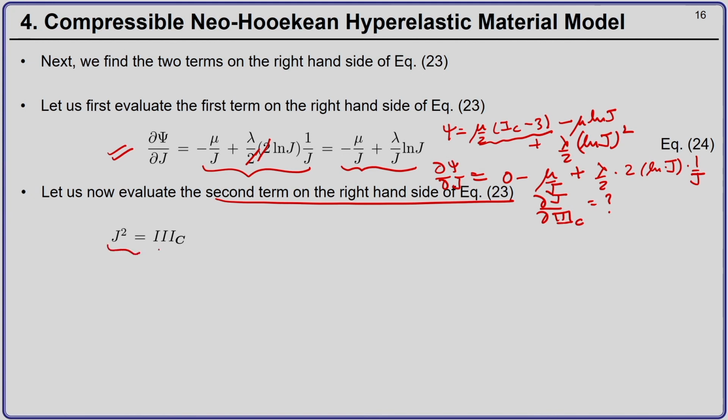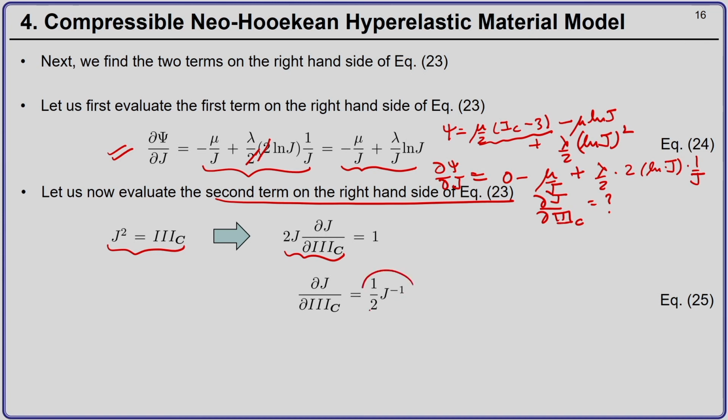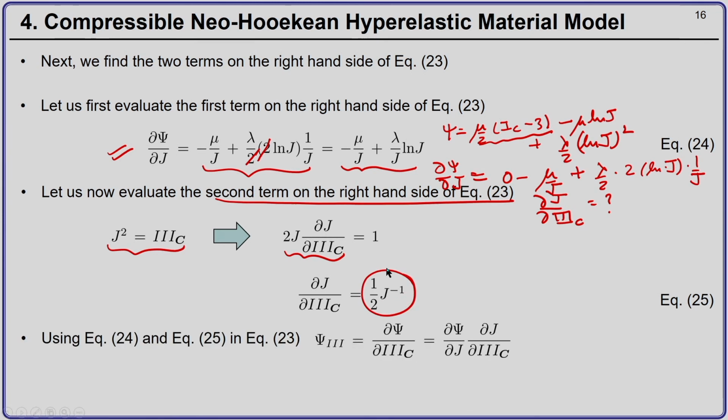We know that J square is I3 C. So, if I take derivative on both sides with respect to the third invariant, what do I get? 2 J del J by del I3 C equal to 1. Okay. So, therefore, del J by del I3 C will be nothing but 1 by 2J. Okay.